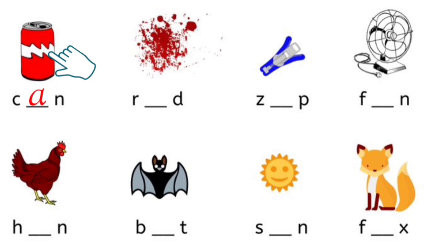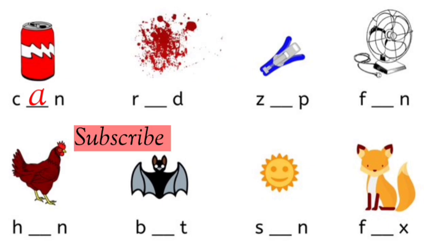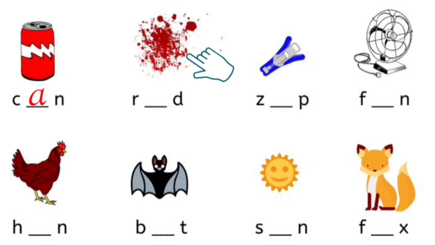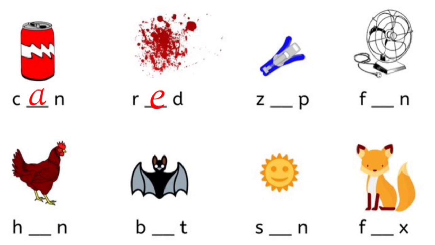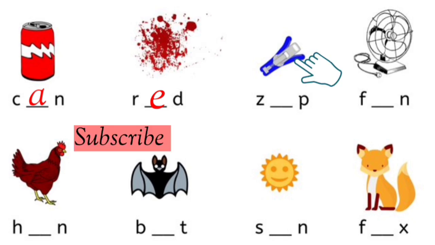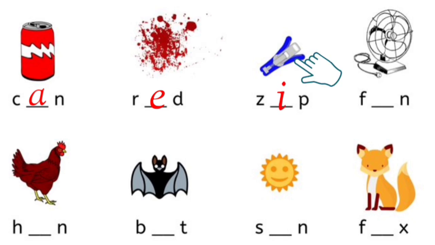C-A-N. Can. Look at the next picture. Which vowel is missing? E. R-E-D. Red. Look at the next picture. Which vowel is missing? I. Z-I-P. Zip.